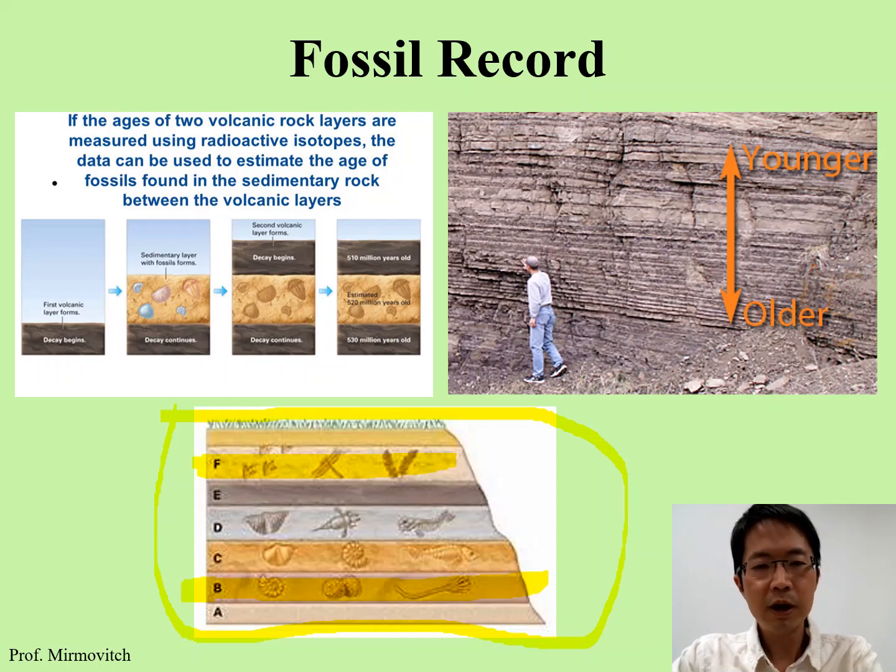And number 3, what's the advantage of this one? Well, we can estimate how much time it takes for evolution to occur. For example, it may take 35 million years for animals in layer B to evolve into layer F, something like that. So we can estimate the time required for natural selection or evolution to occur.